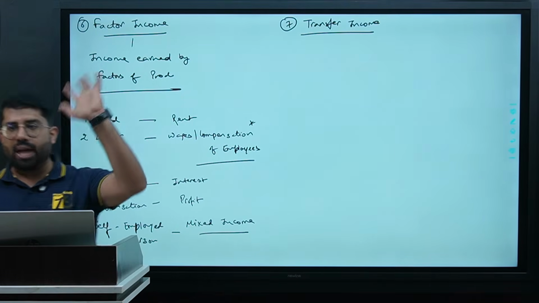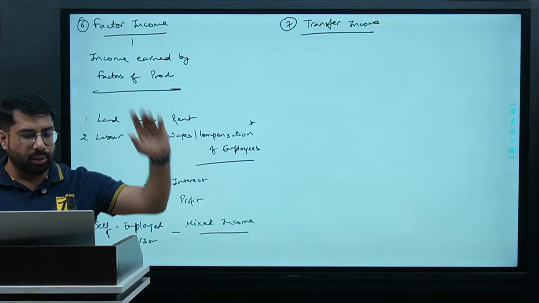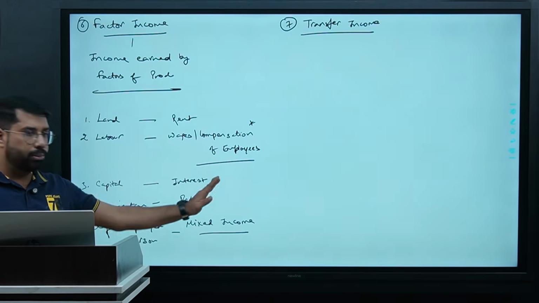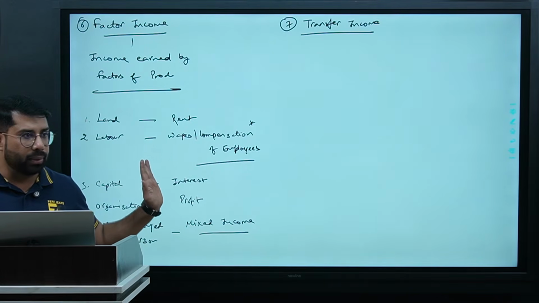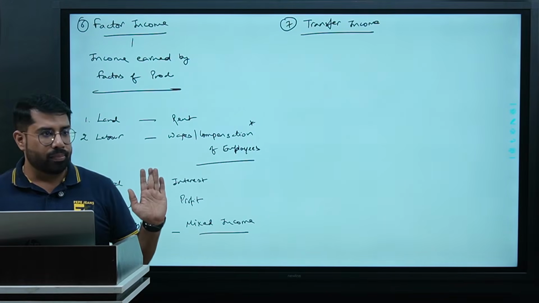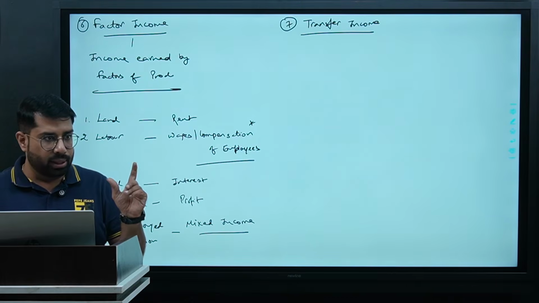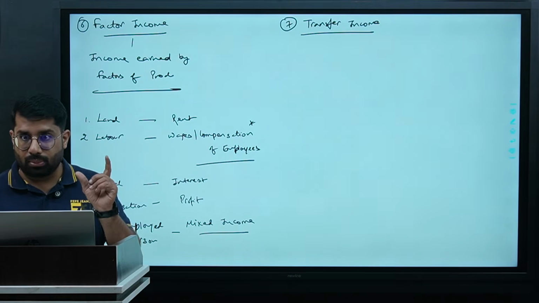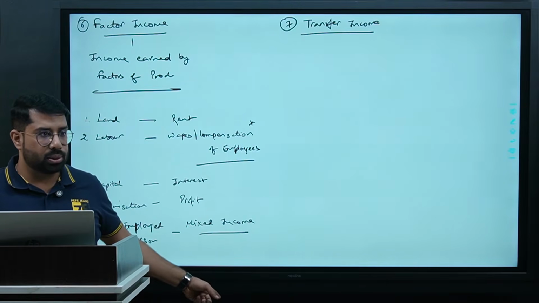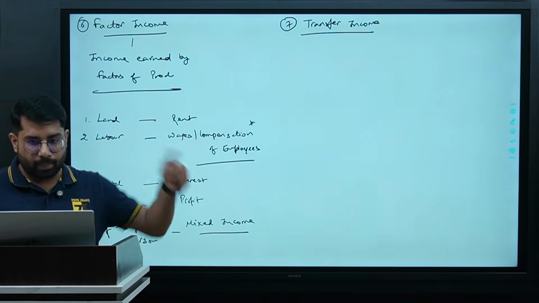So we have 5 types of factor incomes here, which are rent, wages, interest, profit, and mixed income. Are you clear with this thing? Any questions here? Guys, from now on, whenever I refer to factor income, try and understand, I will refer to these 5 incomes. Are you clear? Yes or no?